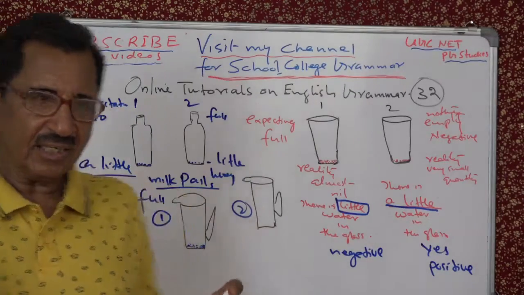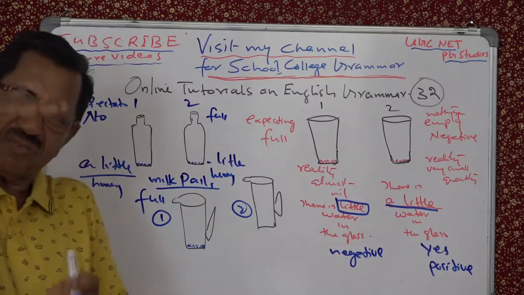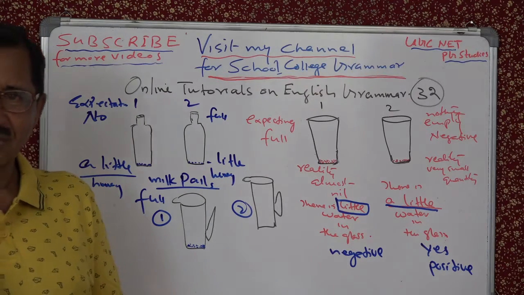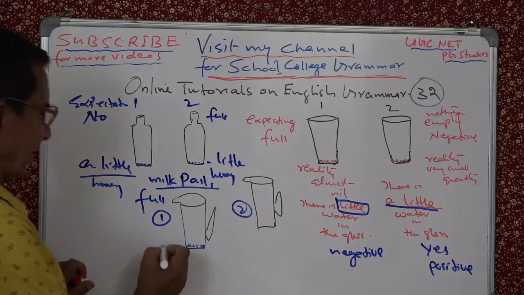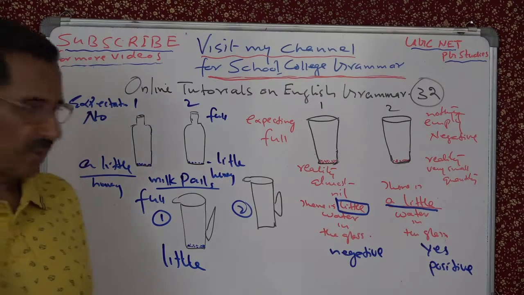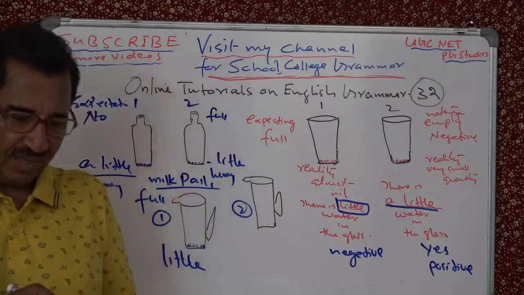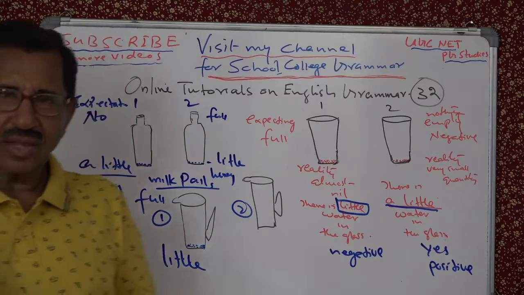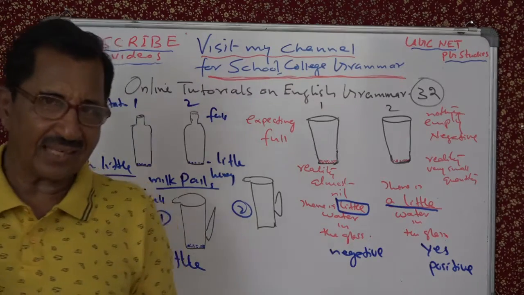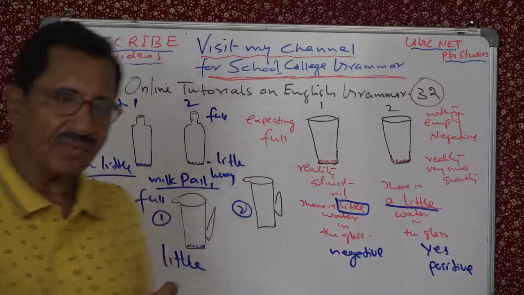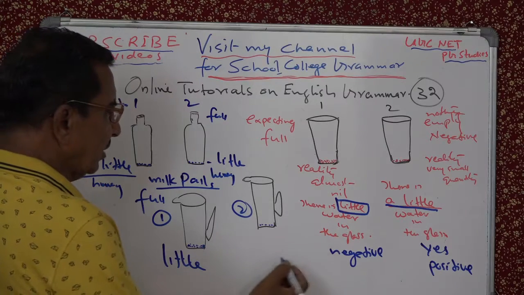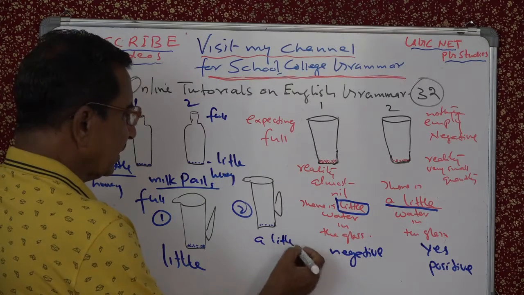My expectation is, first pail is full of milk. But there is only a small quantity. So you will say there is little milk. Little milk. Simple. But here I expected nothing. I thought pail number 2, I thought there's nothing. Not even a few drops for the cat, for my pet cat. But then I found a small quantity. So what will you call it? Express it as a little.